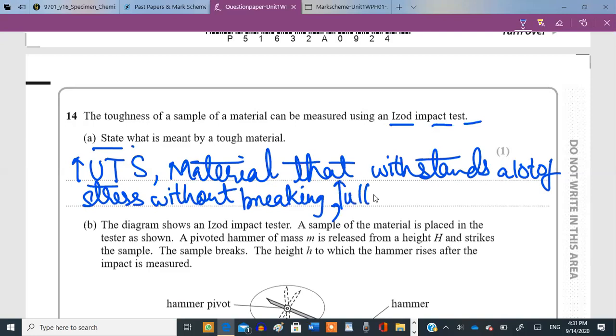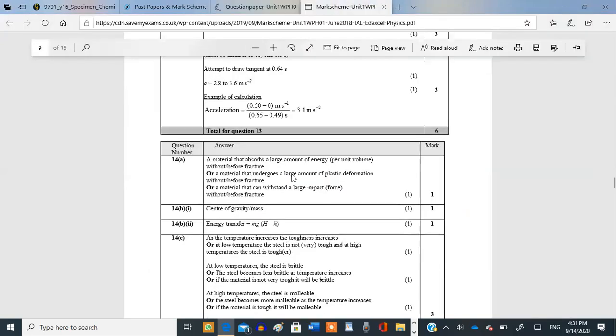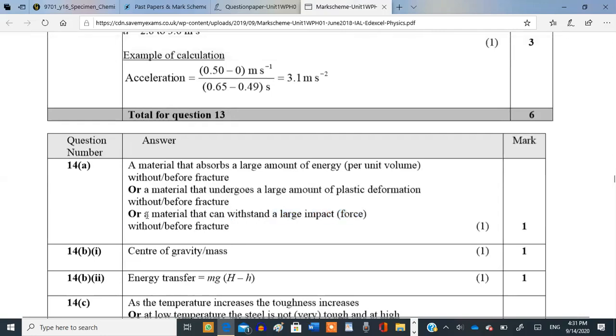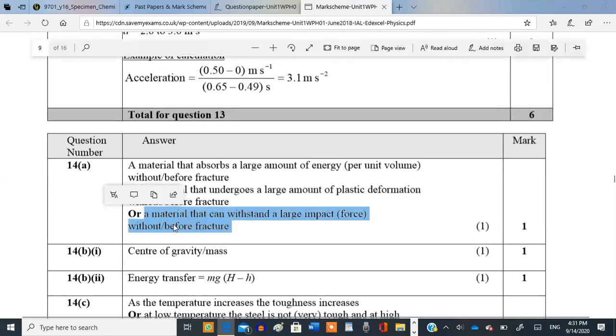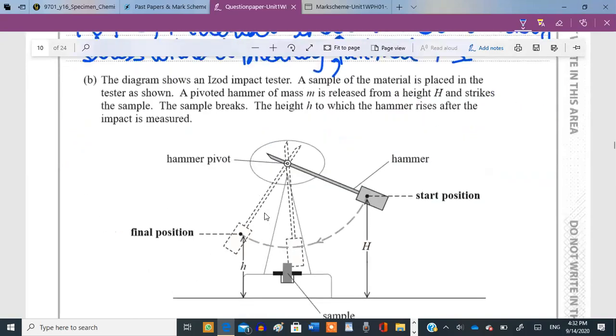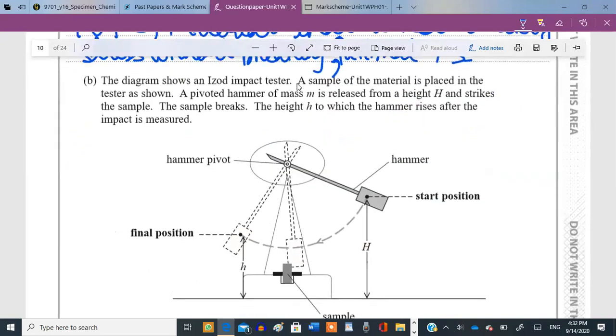High ultimate tensile stress. This option is the one which we wrote. Force, stress, same thing, okay? Impact, stress, force, same thing. We got the mark.